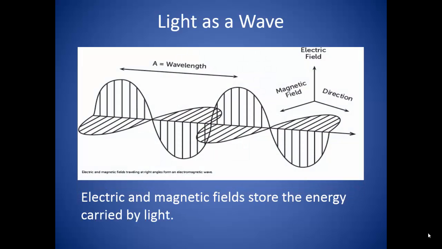According to Maxwell's experiments, light is an electromagnetic wave that consists of alternating electric fields and magnetic fields. It is these electric and magnetic fields that store the energy that is being carried by the light.